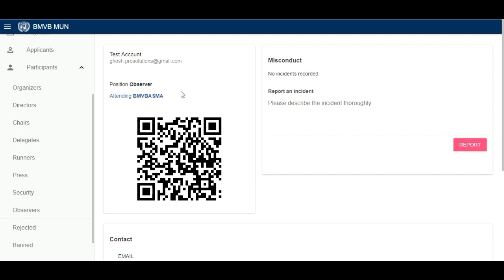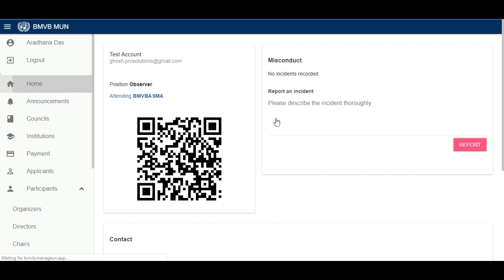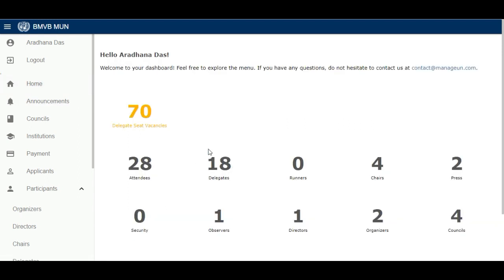So this is the major part. 70 delegates are still to register on the site. Please do that as soon as possible when you are free from your exams. Only 18 have registered up till now. Attendance will be taken from this management system, and the officials of the United Nations had actually told us to make something like this. You can see 2 press members will be attending. There are 4 committees or councils.